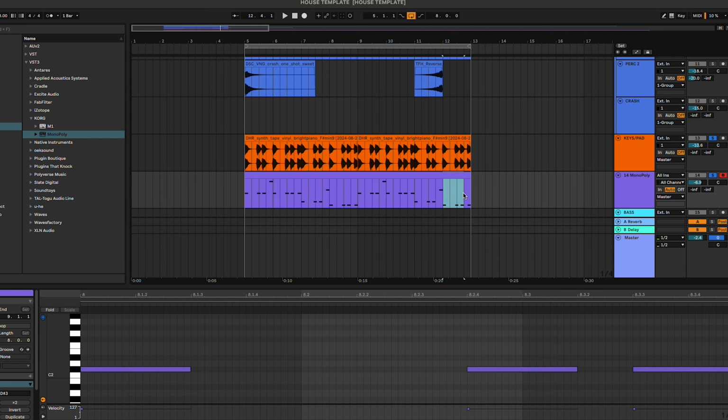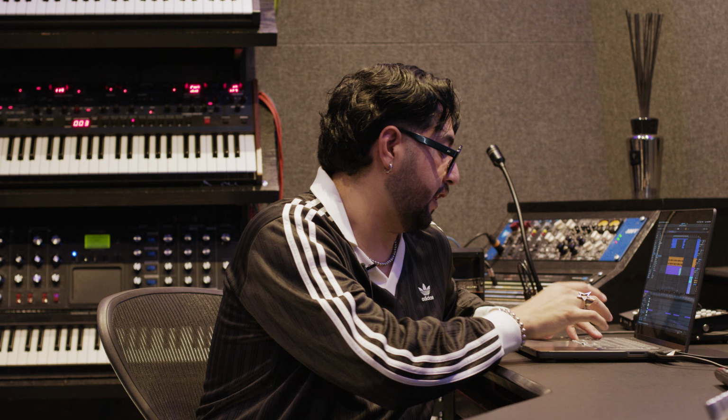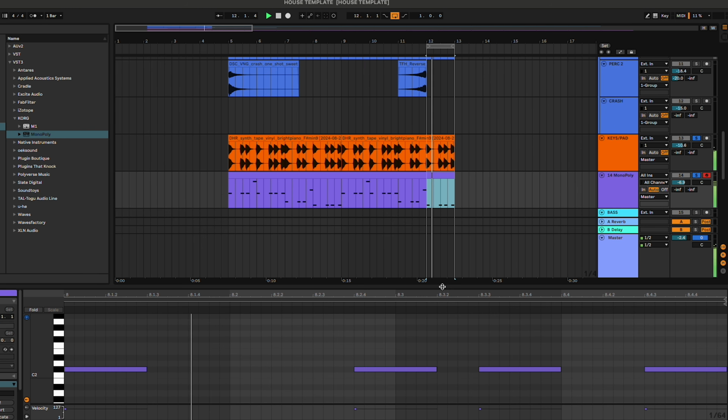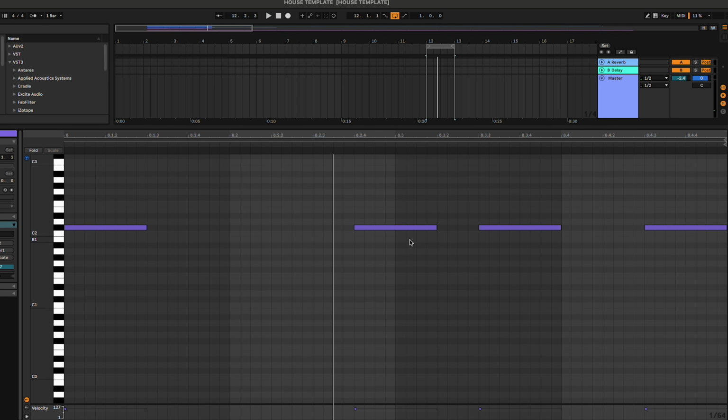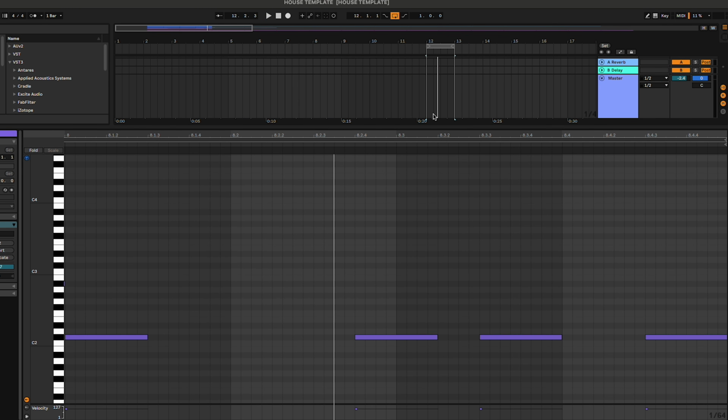I also like to add a variation of the bass at the end. So I just loop that section and start working on the notes.